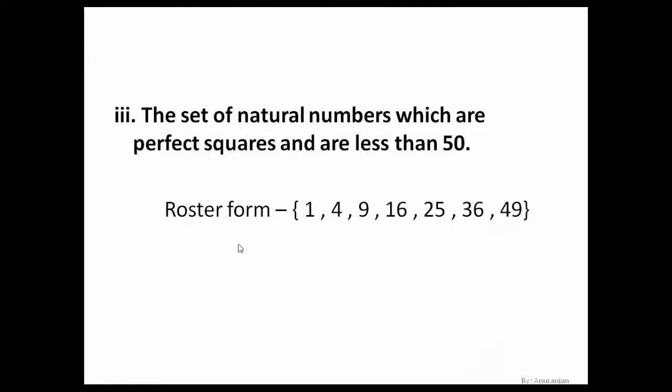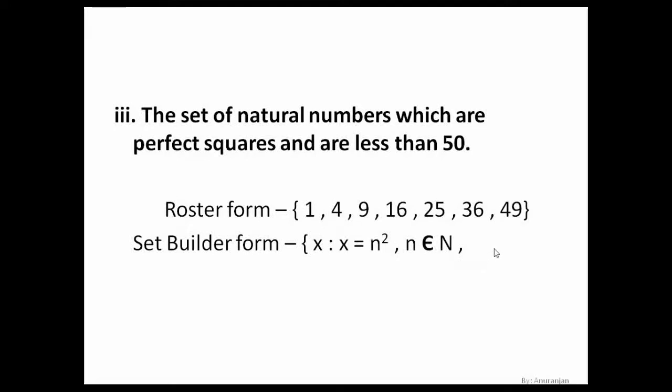Clear? Now we have to present this in set builder form. So here we can express it in the form x such that x is equal to n square. Like we did the square of 1, we did the square of 2, 3. So here we can say x such that x is equal to n square. And what will n be? Here it was 1, 2 we had taken. So we can say n belongs to natural numbers.